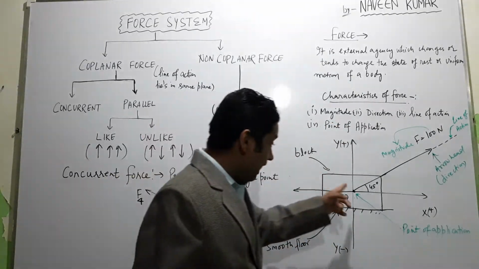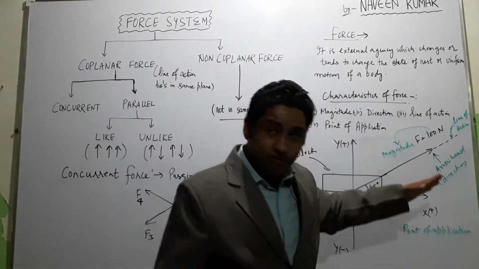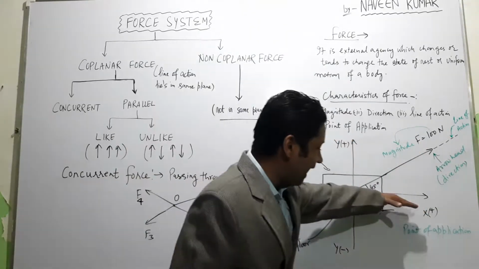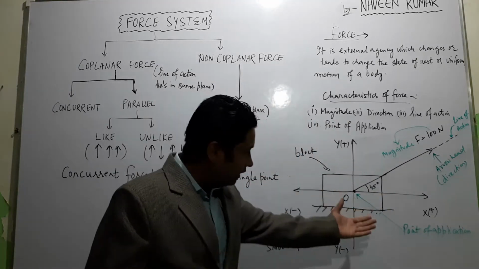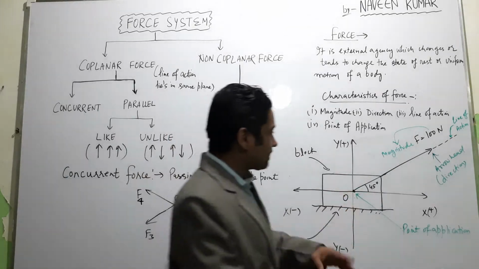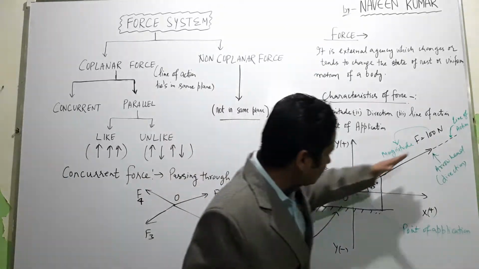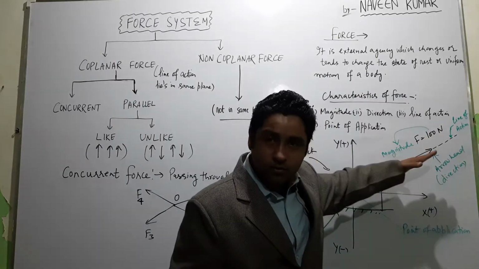What I have done is put a force here of 100 Newton, which is making an angle of 45 degrees with the x direction. Now I will explain the four characteristics of a force. You can see here, F is 100 Newton. This is the magnitude of the force. The magnitude of this force is 100 Newton.